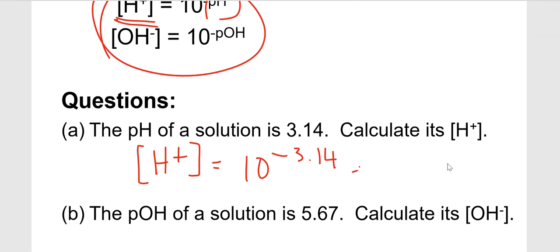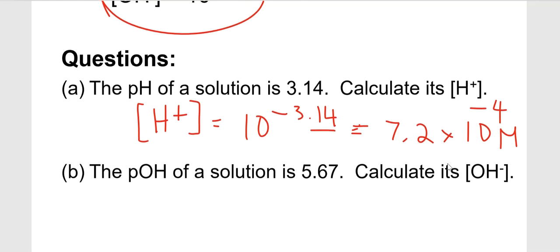Do your calculation: 10 caret negative 3.14. You can see that this is 2 decimal places, so it has to be 2 sig figs: 7.2 times 10 to the negative 4 molar.